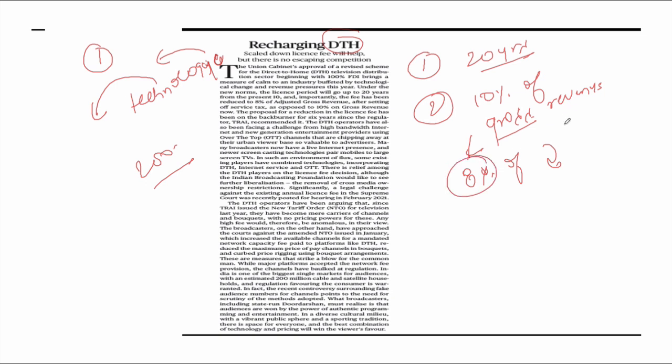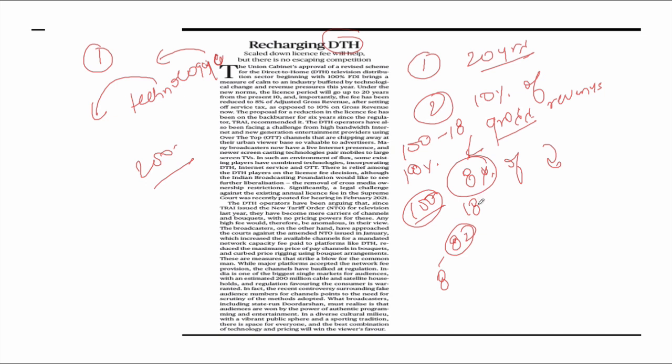Earlier, suppose they are earning 100 rupees and they have to pay 18 rupees as GST, the amount they needed to pay was calculated as 10% of the gross revenue. Now, if they are earning 100 rupees and they have to pay 18% GST, it will be deducted. So out of 82 rupees they will have to pay the fee. So this change has been made.